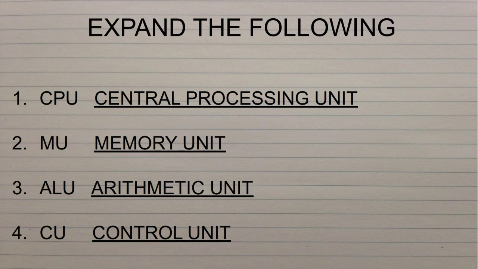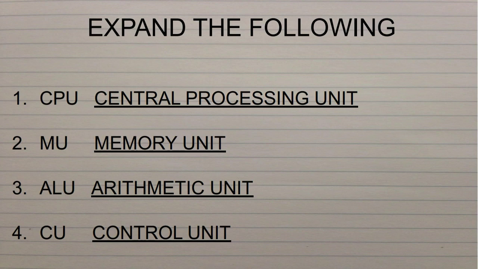Then the third exercise is expand the following. Give a Roman numeral 3. Write CPU, central processing unit; MU is memory unit; ALU is arithmetic logic unit, but it is okay if you write arithmetic unit; CU is control unit. All four units should be in expanded form. Repeatedly telling, write in neat, clean handwriting. Don't scribble, don't overwrite, and leave a line in between.